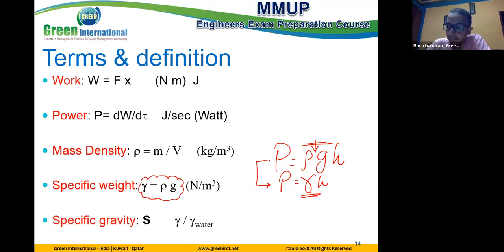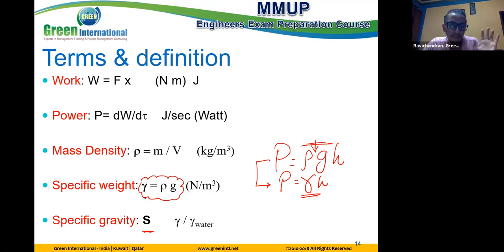Specific gravity. One of the famous properties that comes in the exam. What is the specific gravity? SG, whatever, named specific gravity. Specific gravity is a ratio between the specific weight of the fluid you need divided by a reference.